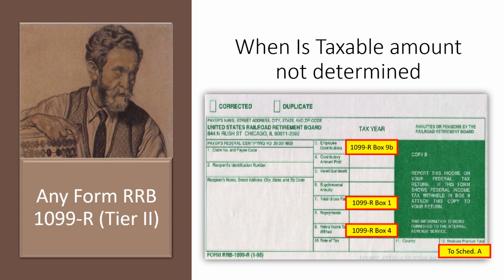And then there's a little box there down at the bottom, box 12, the Medicare premium paid. And that would be something that flows to Schedule A if we have a taxpayer who is itemizing their deductions. Itemizing deductions is an advanced topic that we'll talk about in a few lessons, so don't worry if you're not knowing what's going to happen there.